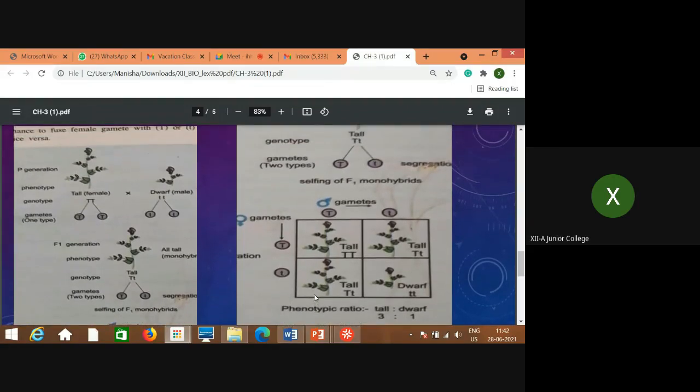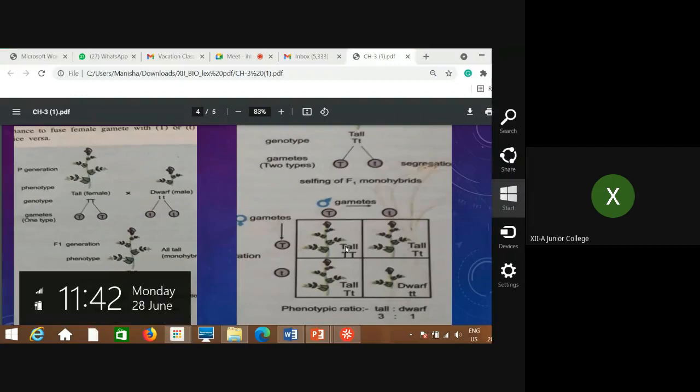Try to understand. Phenotypic means what? How they are seen morphologically. All three individuals, one, two, and three, are tall. So three are tall and only one individual is dwarf. So that's why the phenotypic ratio is 3:1. And genotypic ratio, how many types of genotypes can you see?